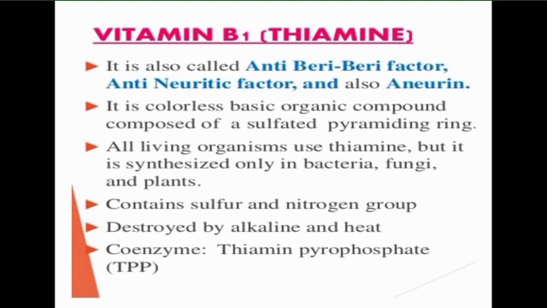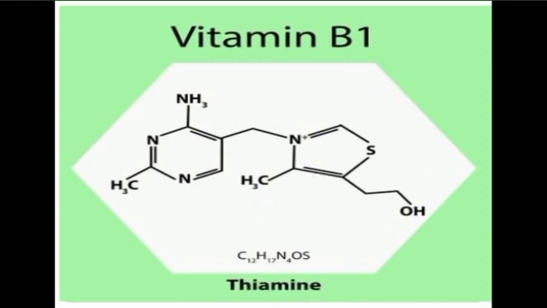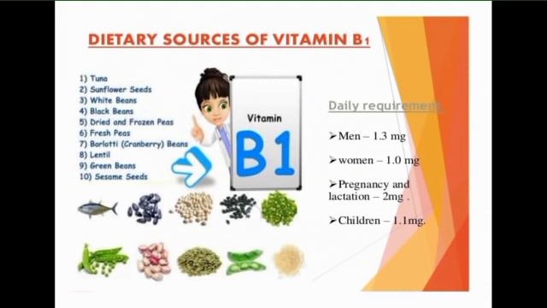Thiamine contains a pyrimidine ring and a thiazole ring held by a methylene bridge. Thiamine is the only natural compound with a thiazole ring. The alcohol group of thiamine is esterified with phosphate to form the coenzyme thiamine pyrophosphate. The pyrophosphate moiety is donated by ATP and the reaction is catalyzed by the enzyme thiamine pyrophosphate transferase.